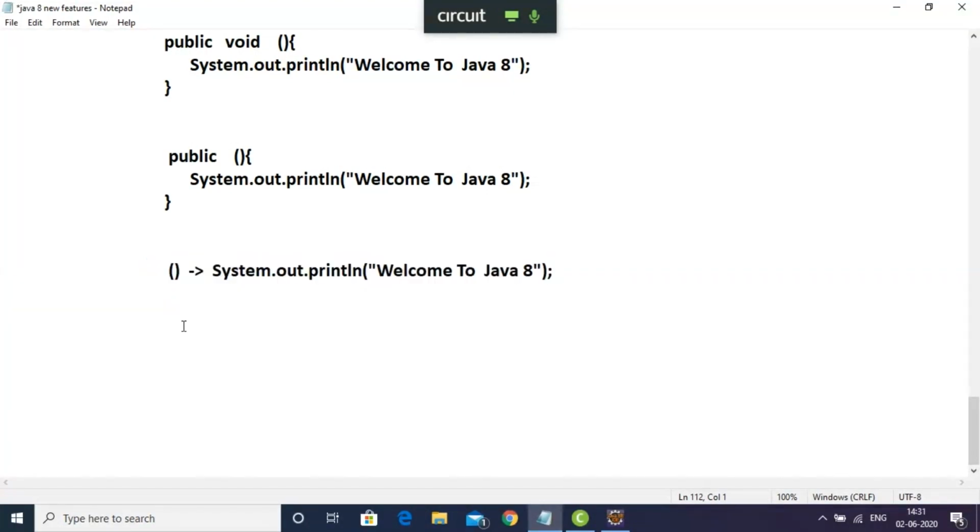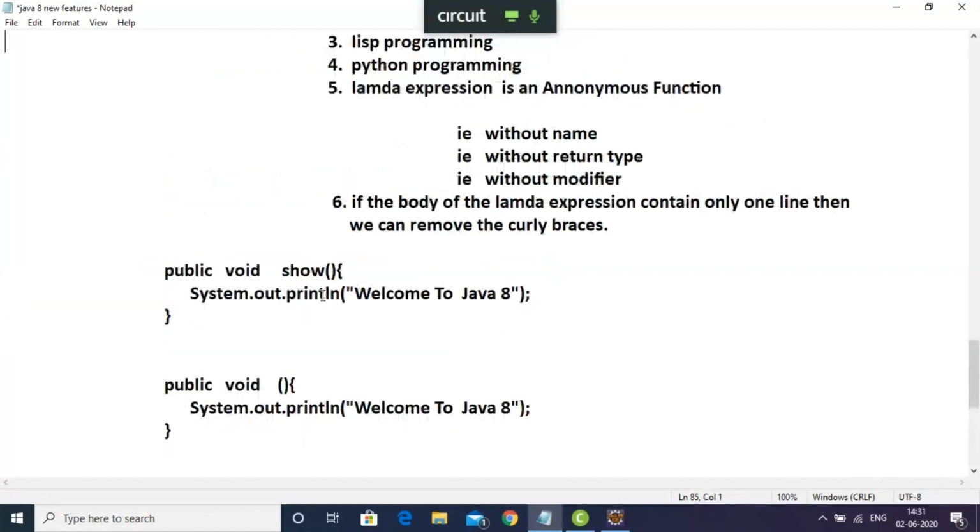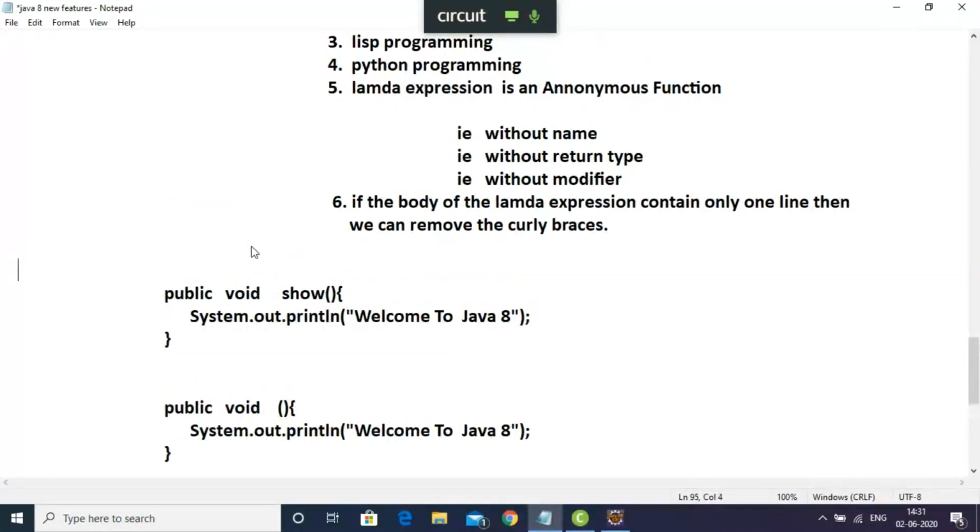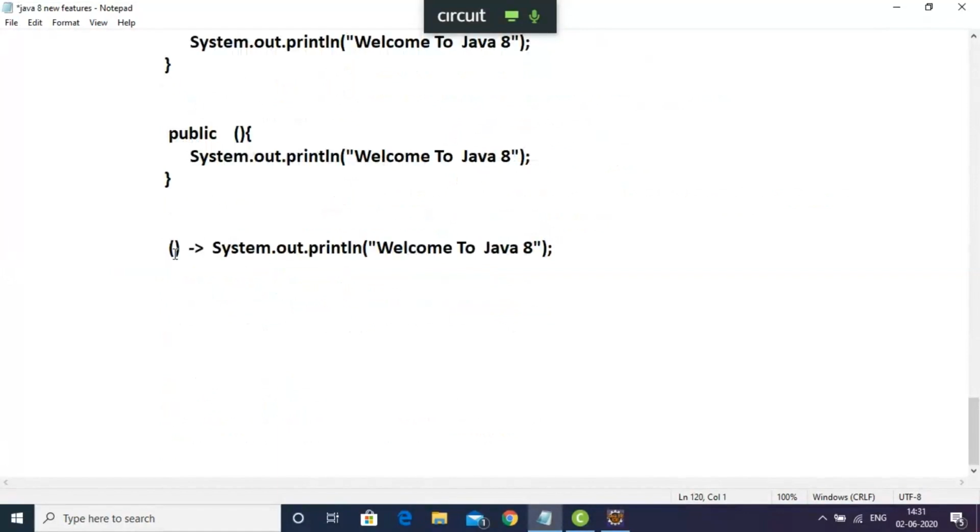Let me give the second example. Assume this is case 1. Let me take 2 or 3 examples, then things will be clear. This is case 1, assume. Let me take the second example, case 2. In case 2, you can write a particular method where you do some addition between two numbers.